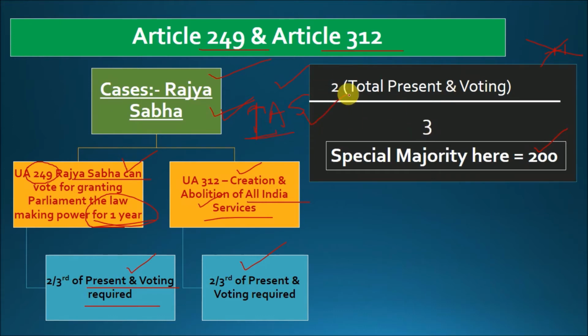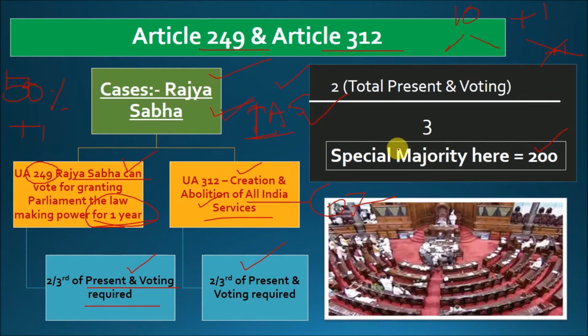Why? Because 2/3 is already a majority vote. It is 67% of the vote, but in case of simple majority, it was 50%. So in that case, we required +1. For example, if there are 10 people and 5 are there, then obviously we require +1. But in case of special majority, as we know already 67% of the votes is on one side, so we do not require this +1 thing. So very important yet basic things that we have to know here.